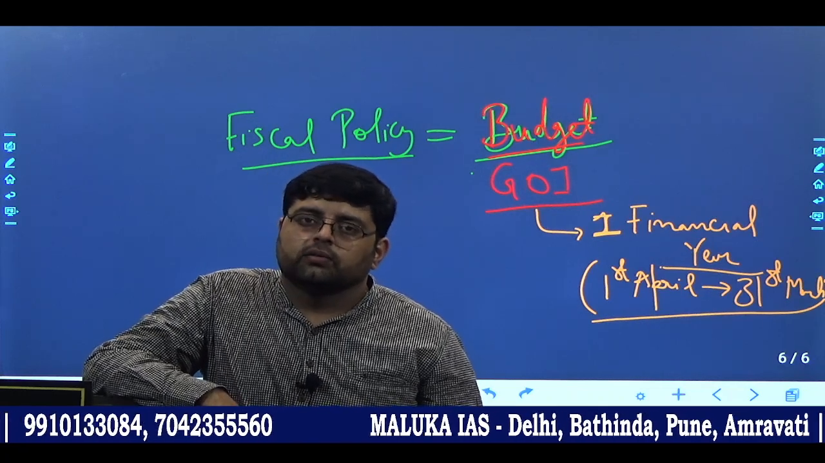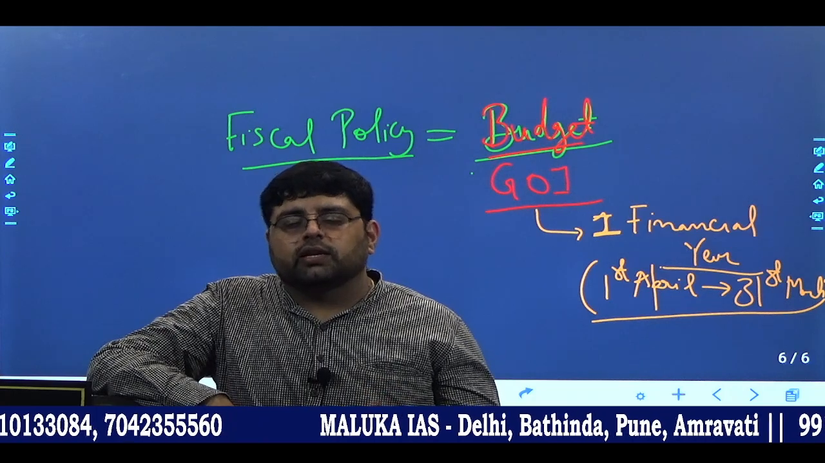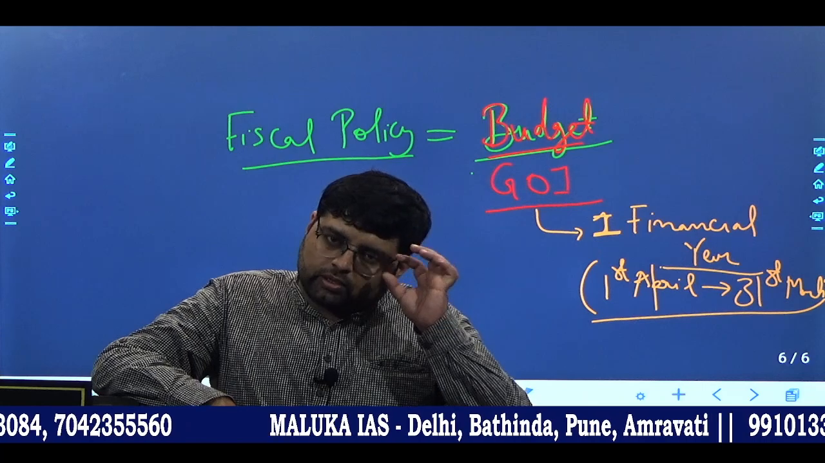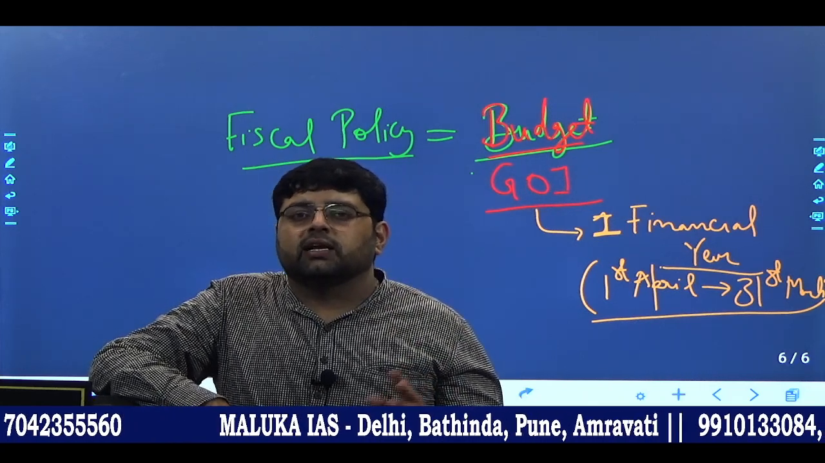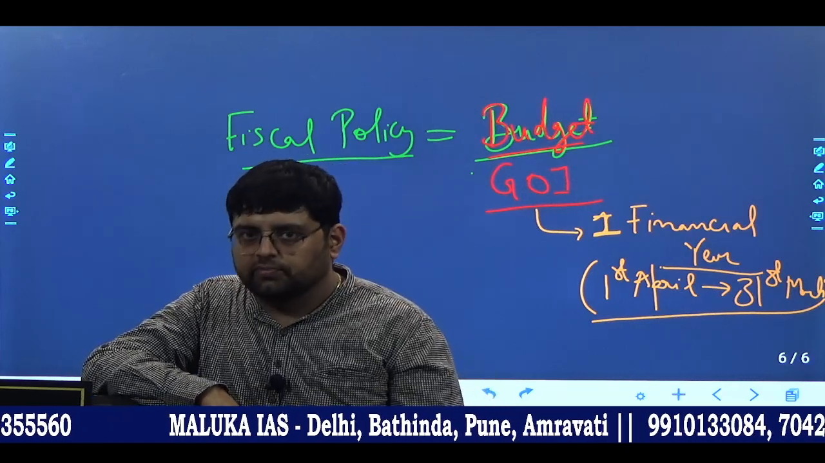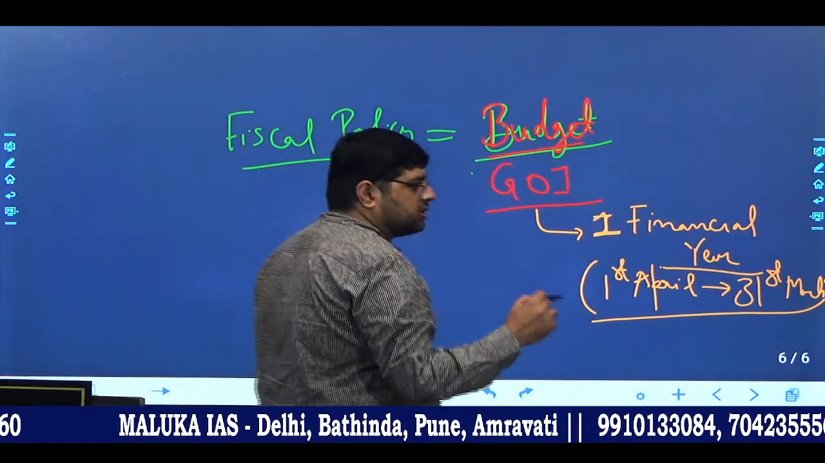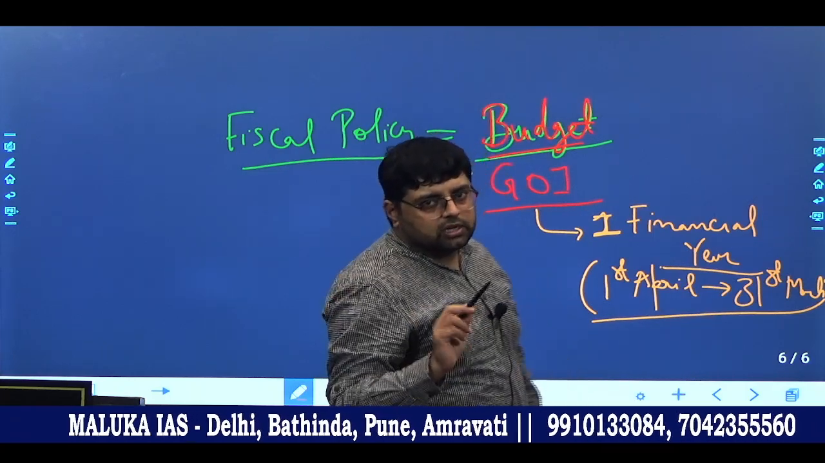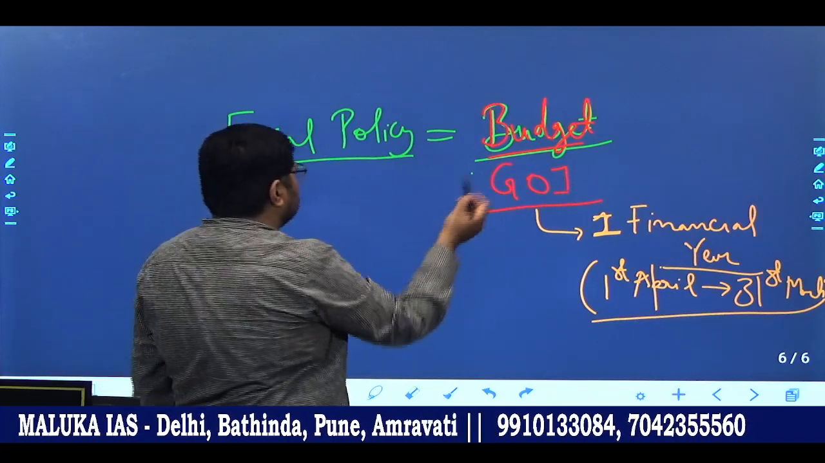Okay, now it is your task. You will tell me in comment section that there is one committee which recommended that financial year should be aligned with agriculture year, or you can say financial year starts from 1st January to 31st of December. Okay, so can you tell me which committee? So this is your homework, that which committee wants to shift the financial year from 1st January to 31st of December. This you will write in comment section and tell me.